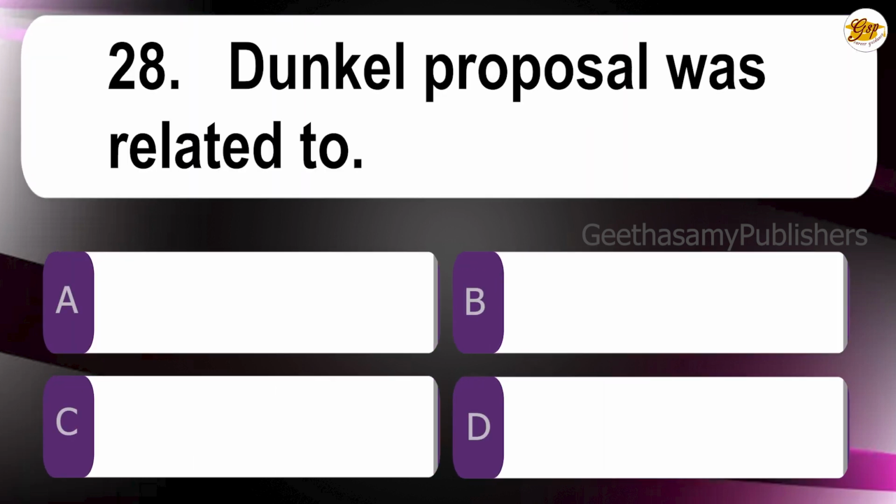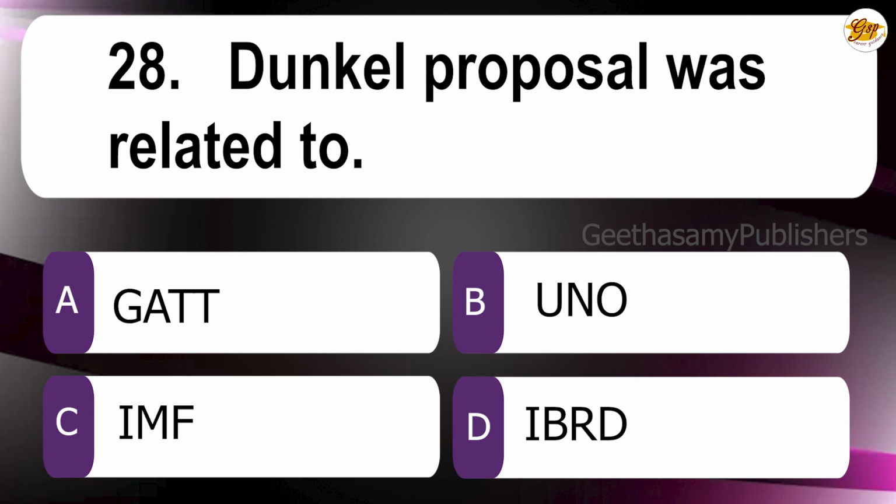28th question. Dunkel proposal was related to A. GATT. B. UNO. C. IMF. D. IBRD. The correct answer is A. GATT.